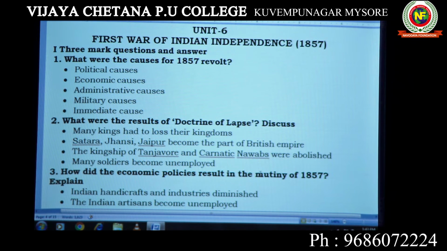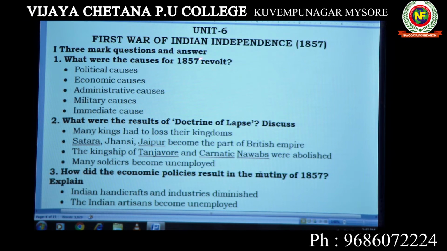Here, 3 questions are most important. One, the causes for 1857. Second one, causes for failure. And third one, result of 1857. If you concentrate on these 3, it's enough. Let us see the causes.